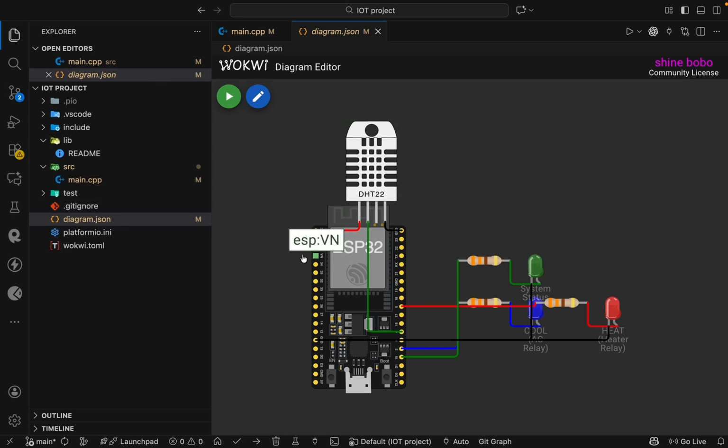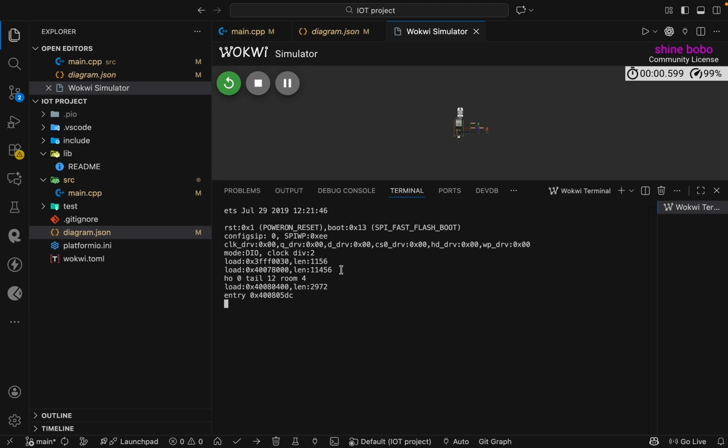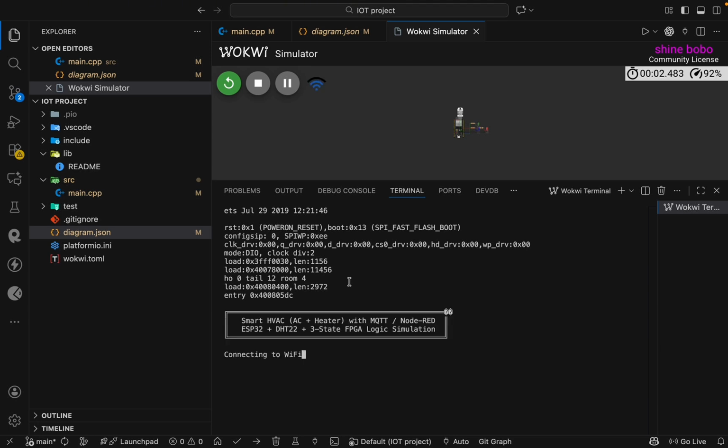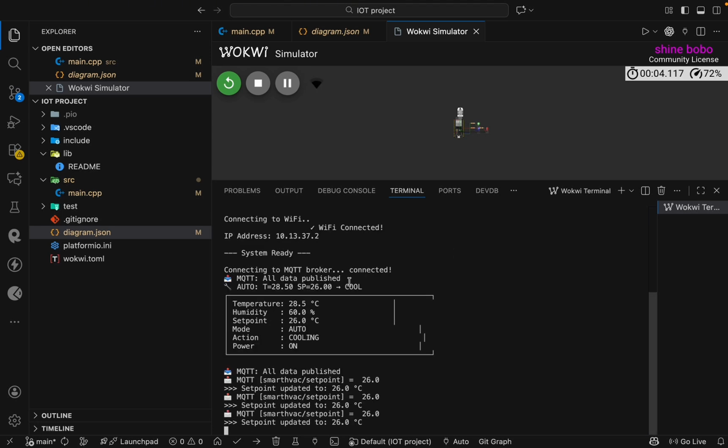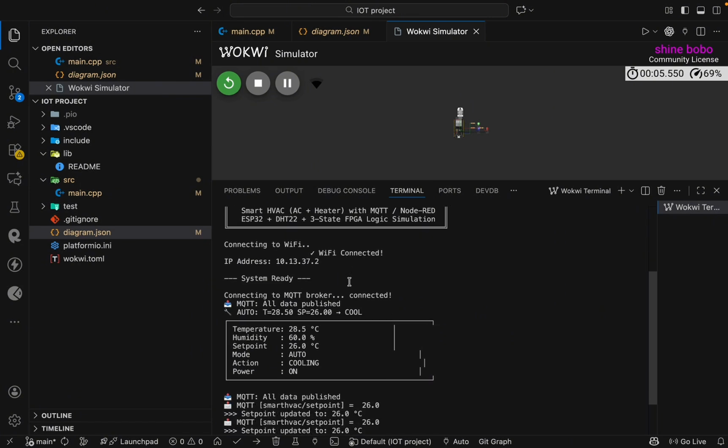This is my Wokwi simulator and I use a DHT22, ESP32 with 3 LEDs and a resistor. The green LED is for the system, the blue LED is for the cooler, and the red LED is for the heater. When I run the Wokwi simulation, it's connected to the Wi-Fi and the MQTT broker, and all the data is published.